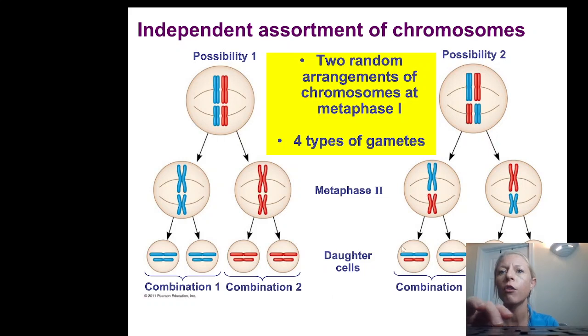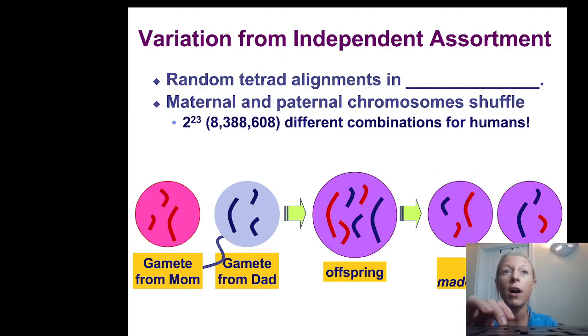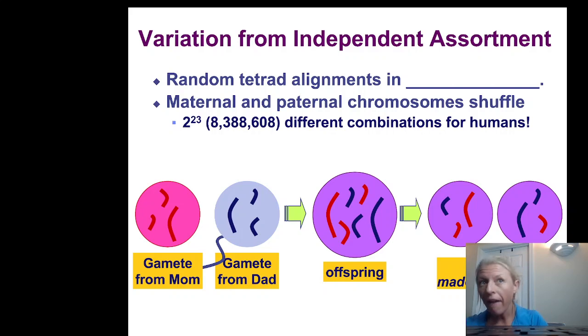And so there are many different combinations that are possible through independent assortment. We're talking about 2 to the power of 23, so 8 million, a lot. That's a lot.